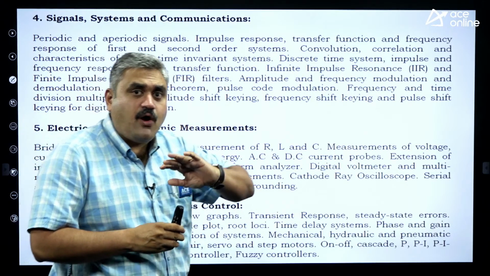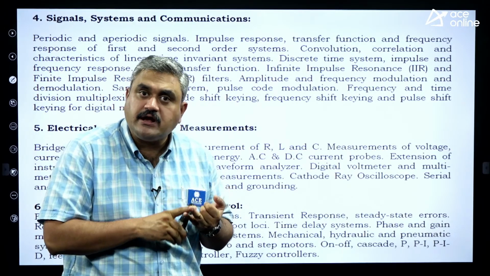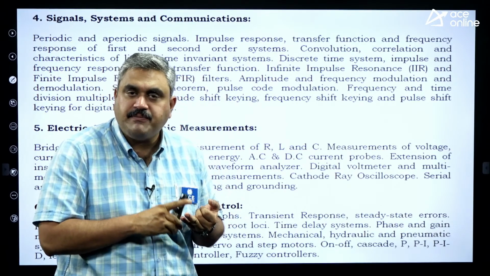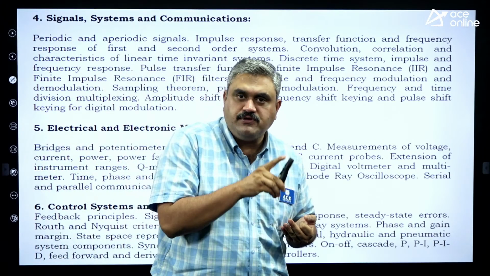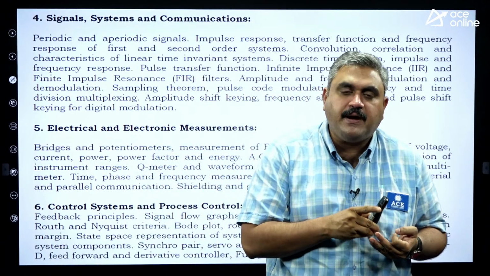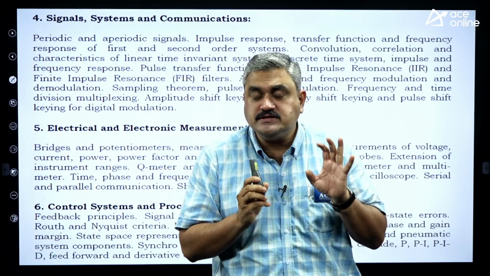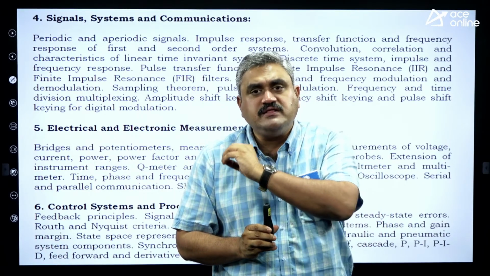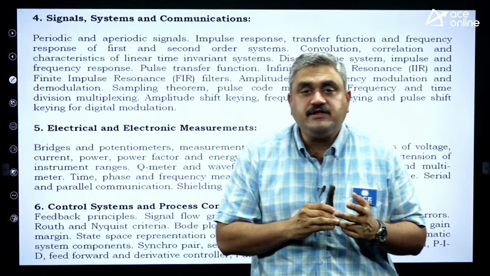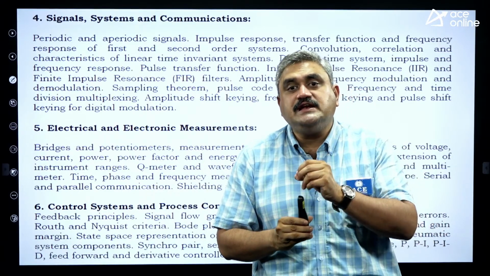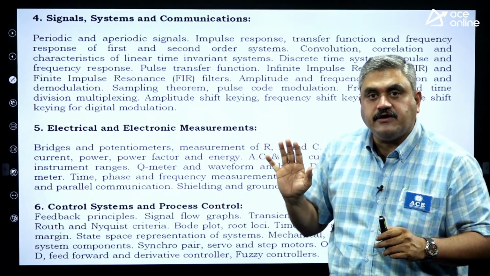So basically it is combination of three subjects here. One is signals and systems, another is analog communication, where you are dealing with AM, FM and PM, and digital communication also two parts. One is a baseband, which covers your PCM, and another is band pass, which covers your ASK, PSK and FSK. But all are fundamental things only. He is not going in depth. Very clearly mentioned in the syllabus itself. So you need to understand what are the power calculations, bandwidth requirements, and simple numericals related with these formulas. That is enough for you to cover the signal systems and communication part.